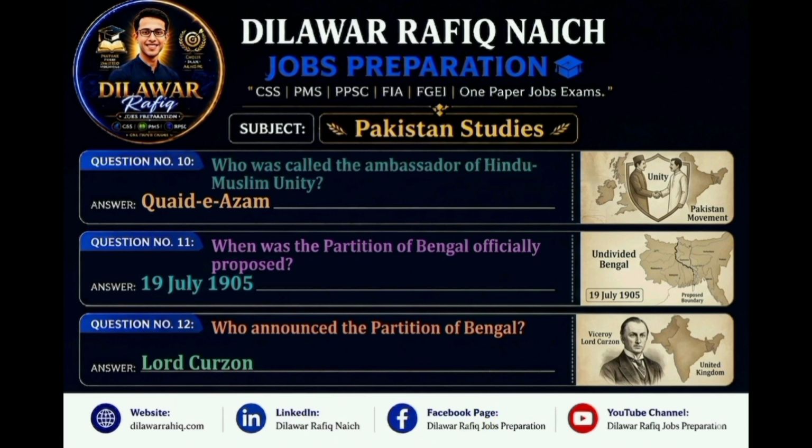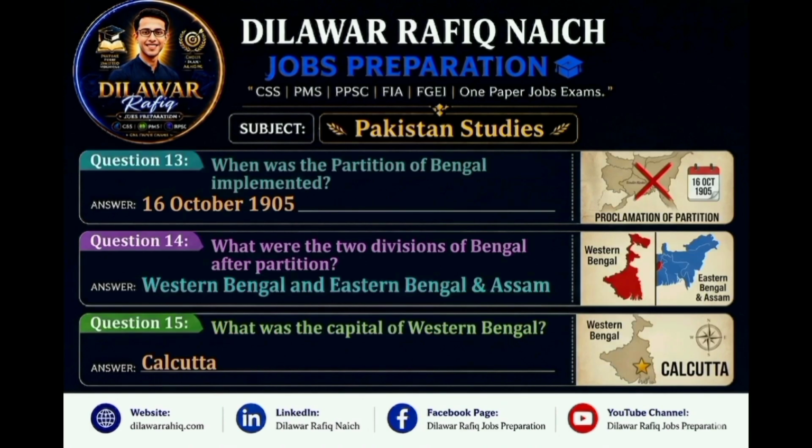Question 11. When was the Partition of Bengal officially proposed? Answer: July 19, 1905. Question 12. Who announced the Partition of Bengal? Answer: Lord Curzon. Question 13. When was the Partition of Bengal implemented? Answer: October 16, 1905.